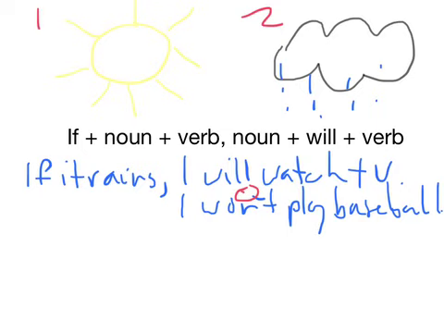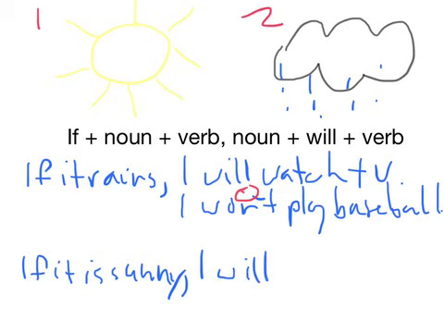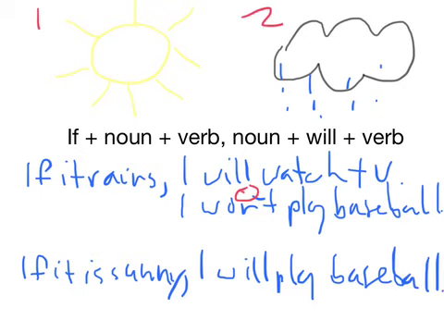Now, what if it's sunny? Well, if it's sunny, I will play baseball. So let's look at these examples. If it rains, so that means it's not 100%, it's probably 90% sure. If it rains, I will watch TV. So I'm not 100% sure, but if it rains, I will watch TV. If it rains, I won't play baseball.